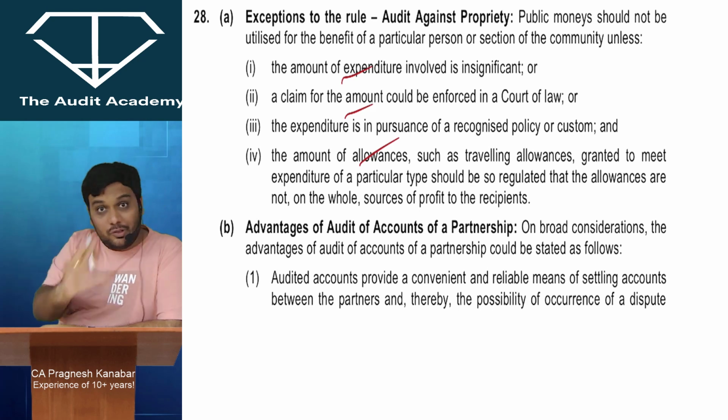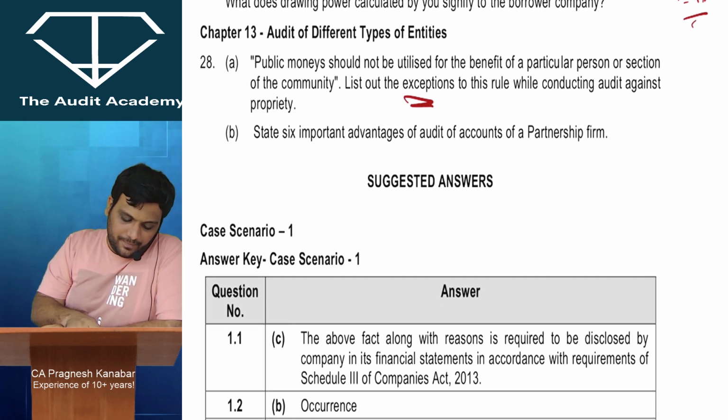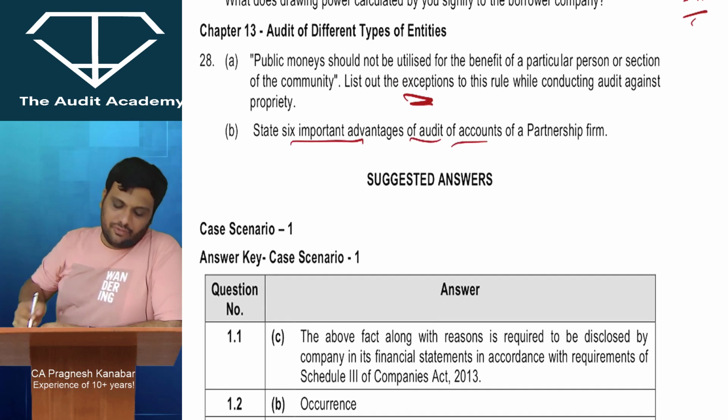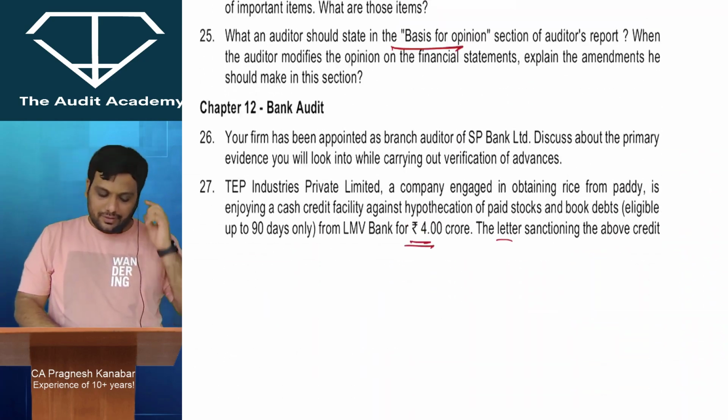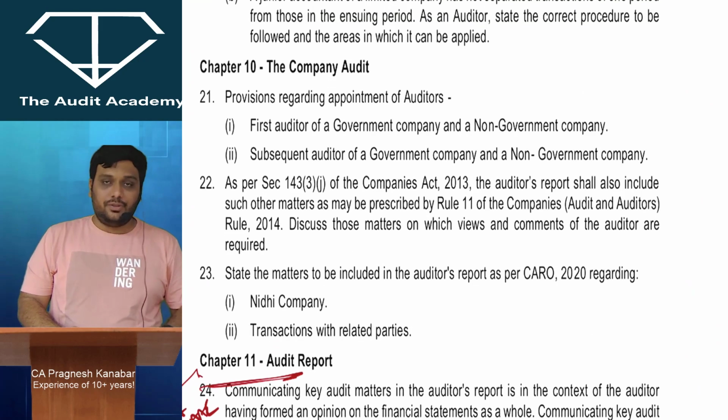But ekdam andar se pucha question. Right? Okay. State 6 important advantages of audit of accounts of partnership firm. That I know you will clear the advantages of audit. So that is fine. Alright, wo to audit ke normal advantages you write, then it is okay.